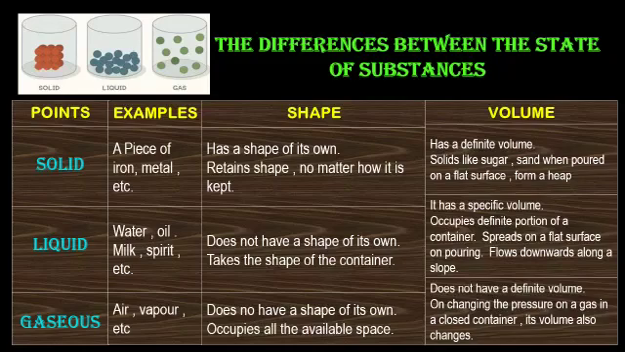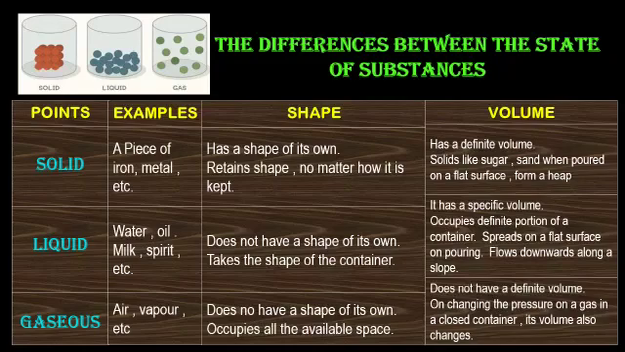Second one, liquid. It does not have a shape of its own. It takes the shape of the container in which the liquid is kept. It has a specific volume. If kept in a container, it occupies certain space. But if spread on a flat surface, it starts flowing. For example, water, oil, milk, etc.